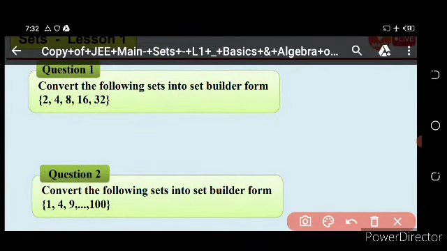If we know that, then how can we write 4? That is 2n plus 1. This is 2 multiplied with 0 plus 1.